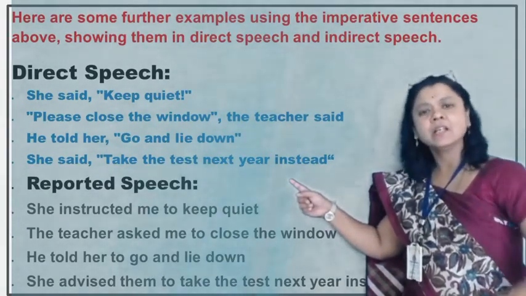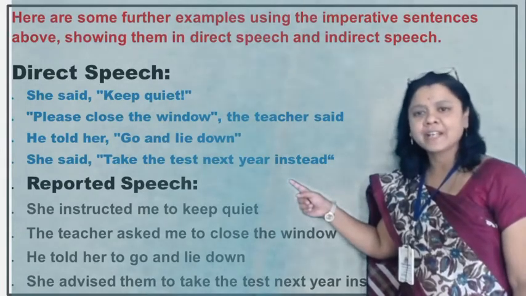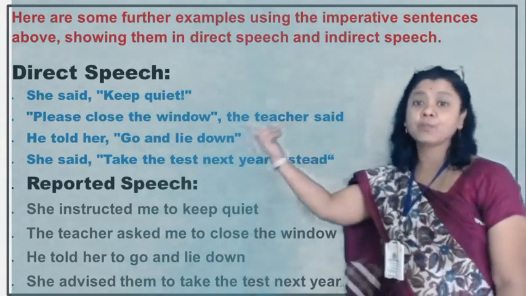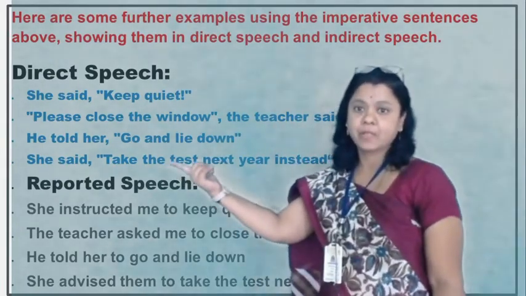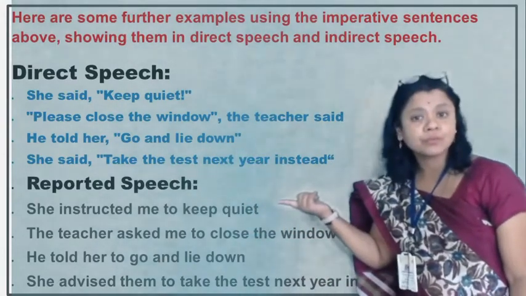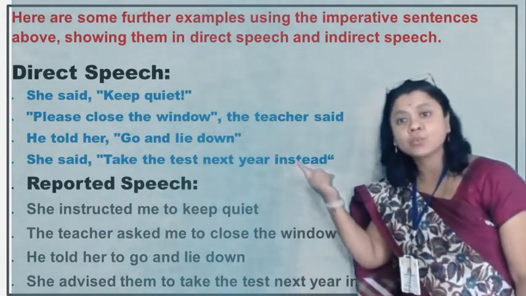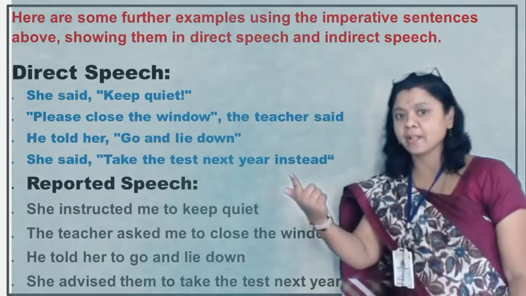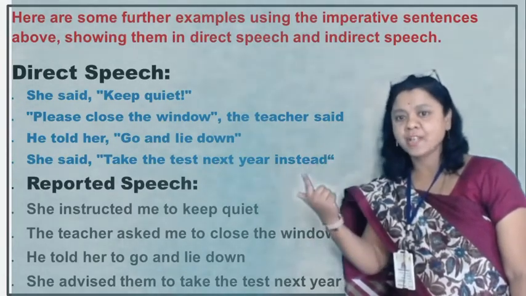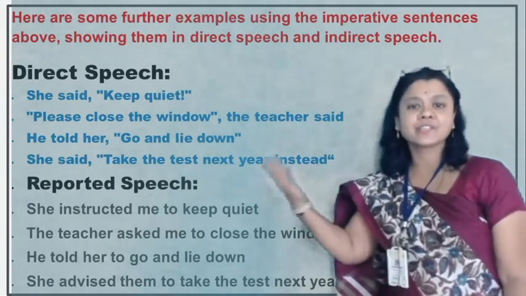All these are examples of direct speech. She said, keep quiet. Please close the window, the teacher said. He told her, go and lie down. She said, take the test next year instead.